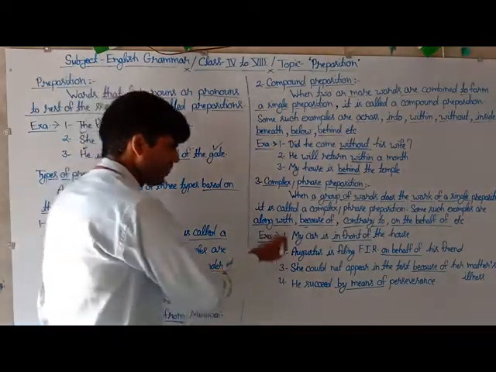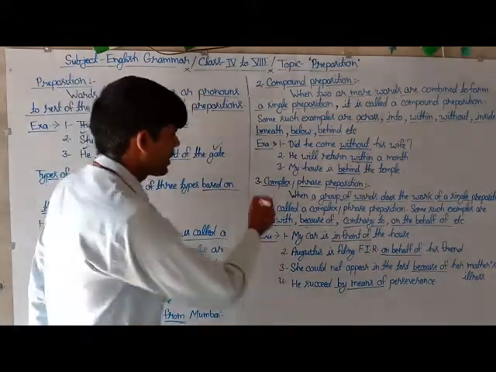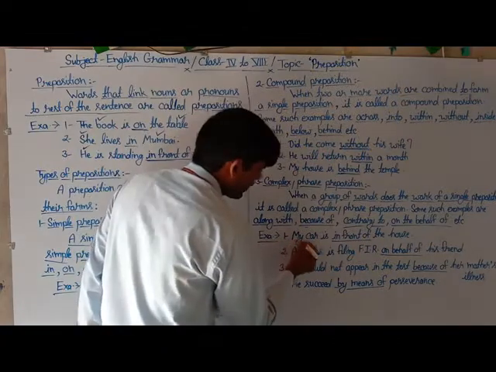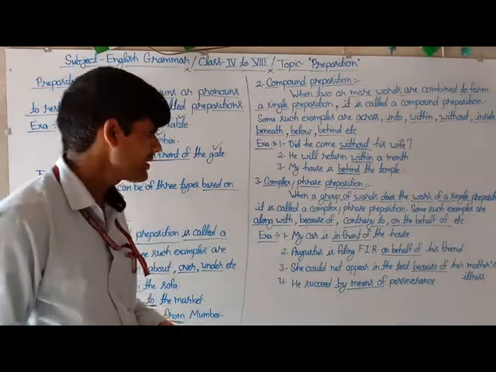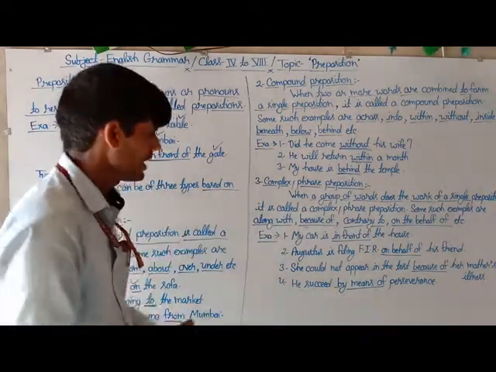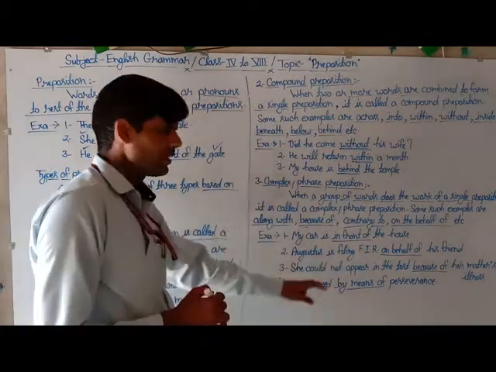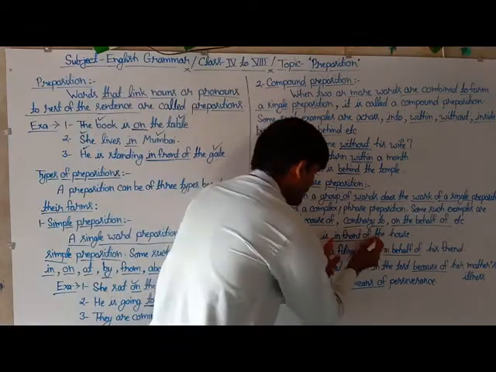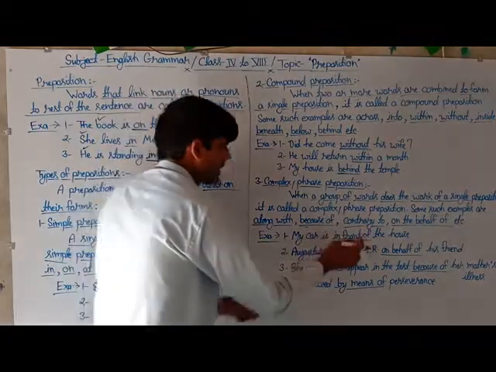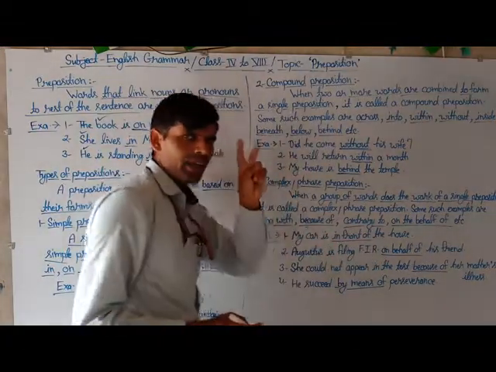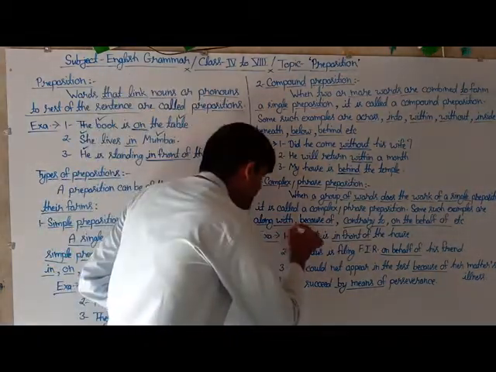And here are some examples related to this. The first example of the complex or phrase preposition is: My car is in front of the house. Here in the first sentence, the underlined phrase is "in front of." This is a group of words, there are three words. So we can say that the underlined phrase is a group of words that does the work of a single preposition in this particular sentence.